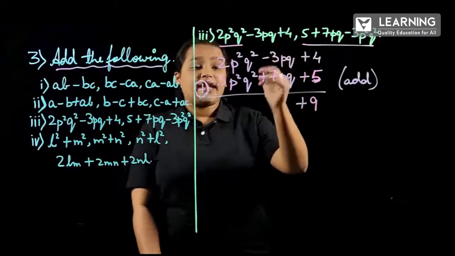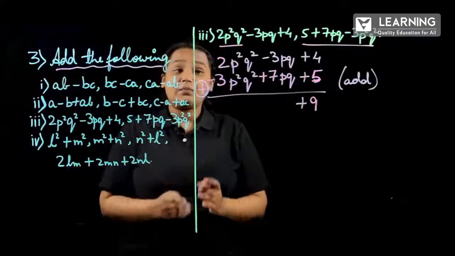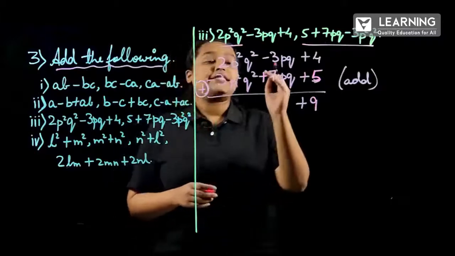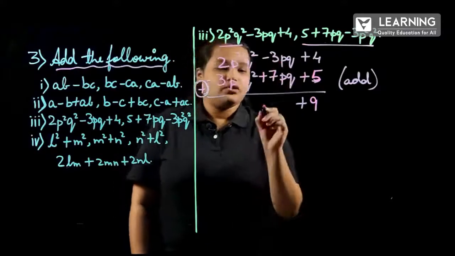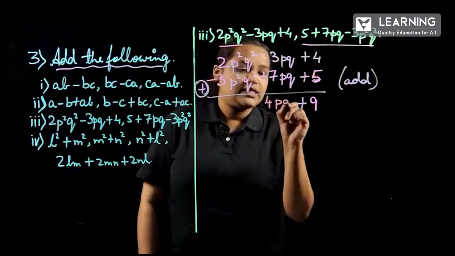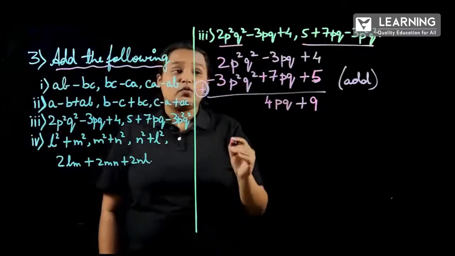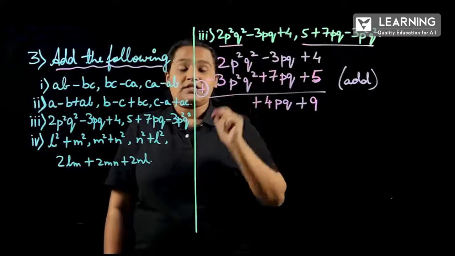So here the signs are different. So what do we do? We subtract and we keep the sign which the greater number has. So 7 is greater than 3 here. So 7 minus 3 is how much? 4pq as it is. And here do we have to write minus? No, we should write plus. Why? Because the greater number 7 has a positive sign.